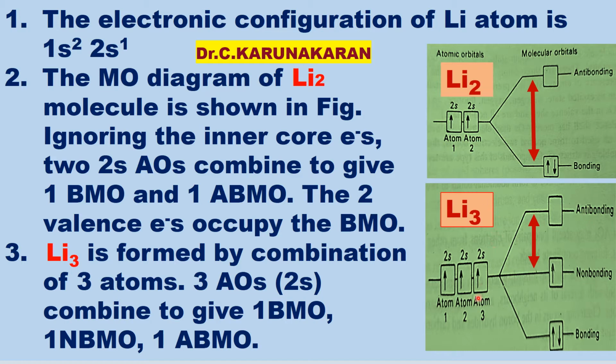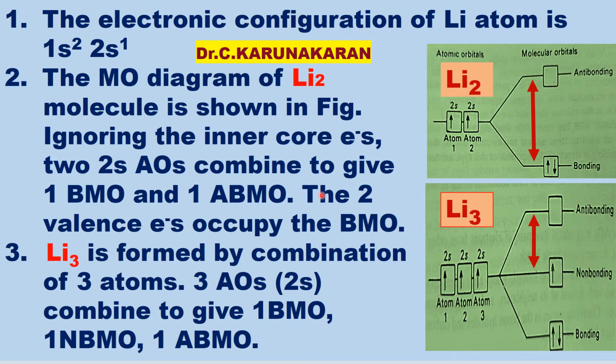Li3 is formed by the combination of three lithium atoms. Therefore, three 2s atomic orbitals combine to give one bonding molecular orbital, one non-bonding molecular orbital and one antibonding molecular orbital.